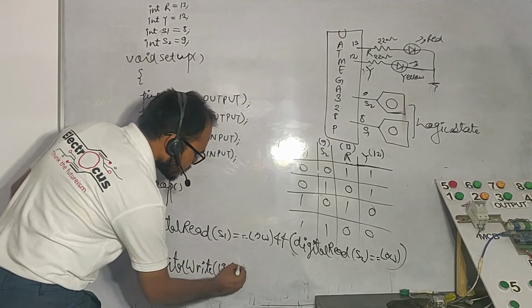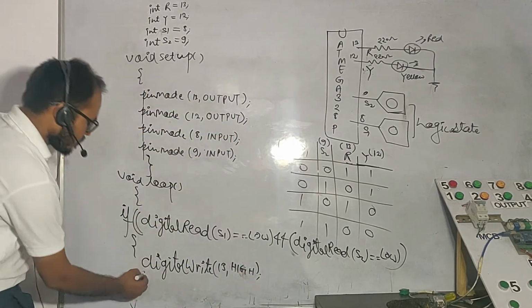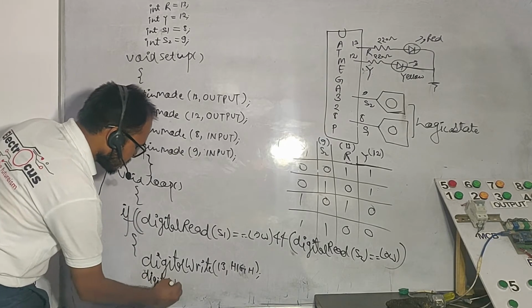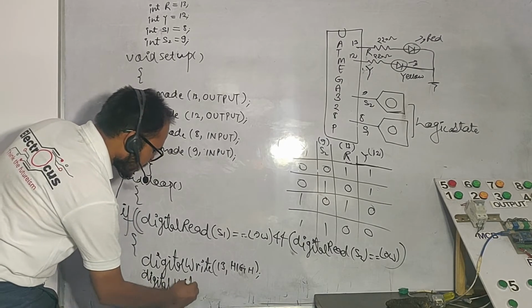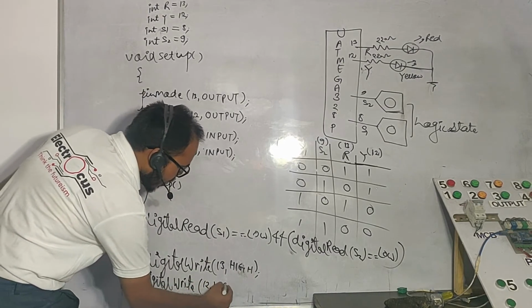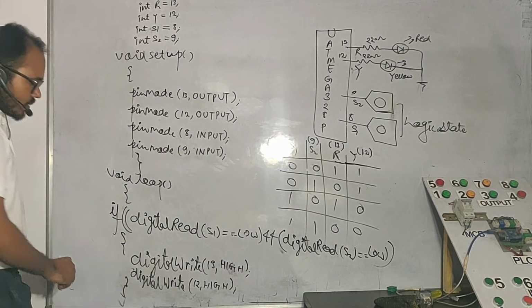must be high, and as well as we will say that digital write 12 number is also what, high. इसे क्या कर सकते हैं, क्लोज कर सकते हैं.